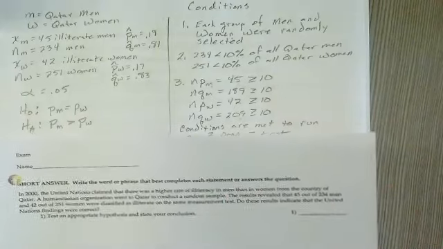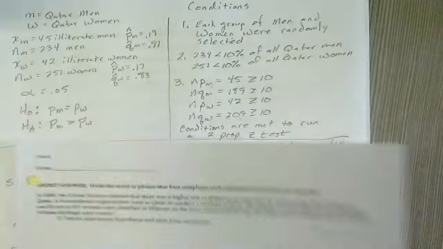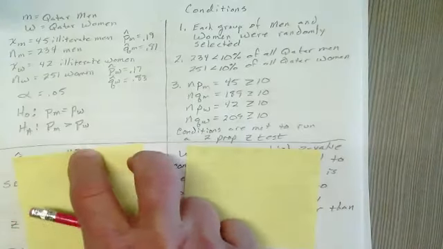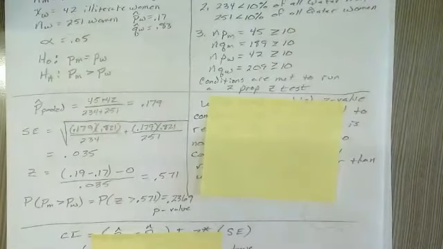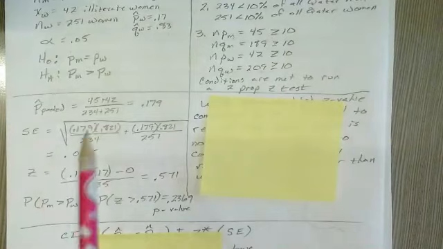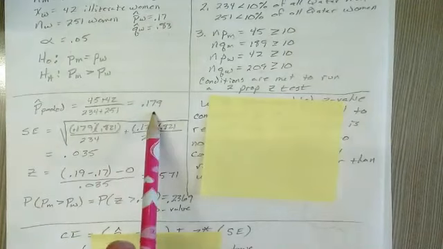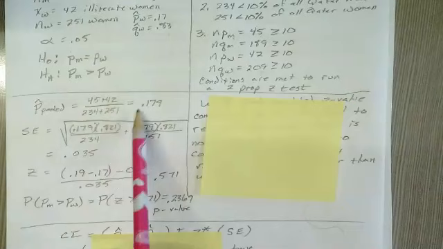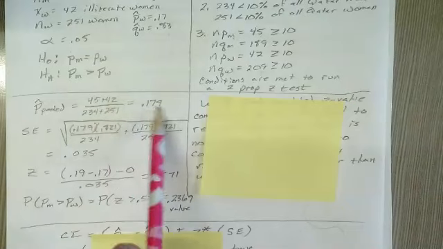So here we go. First thing I want to do, since we have two proportions for the z, I pulled my numbers to find my p hat for the pair. So I added their x's and added their n's and found that proportion is 0.179.